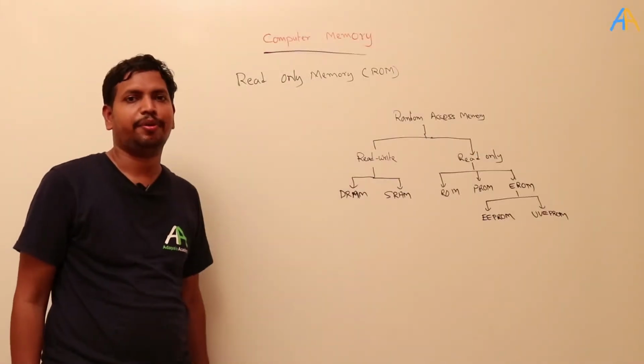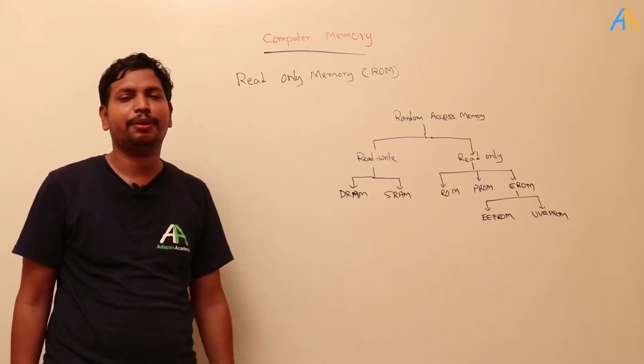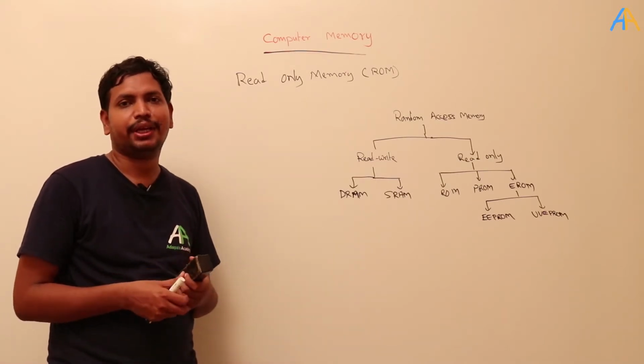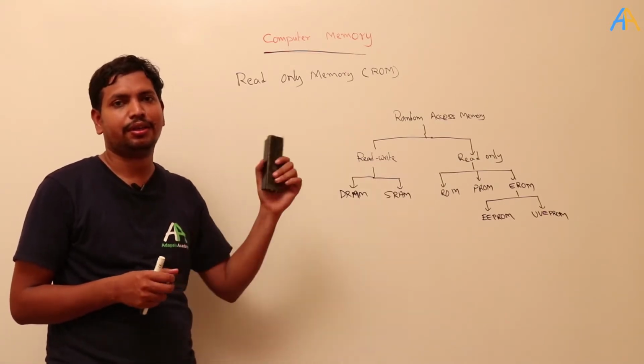See the types of memory. Okay, ROM, read-only memory. Read-only memory means that we can read the memory but we cannot write onto that memory. That is called read-only memory.